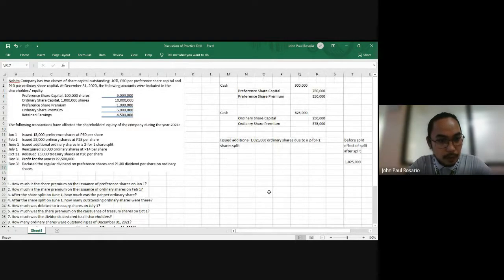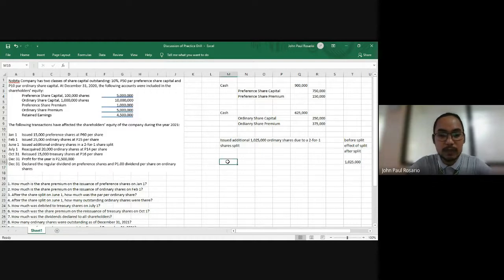However, in this case, since this is a reacquisition of ordinary shares, this is a reacquisition of treasury shares. And when it comes to the acquisition of treasury shares, we ignore par and original issuance price all in all. What we only consider is the acquisition cost of the treasury shares, which is 14 per share.